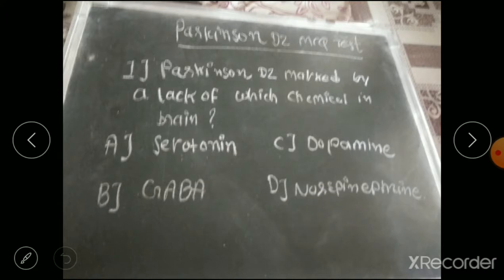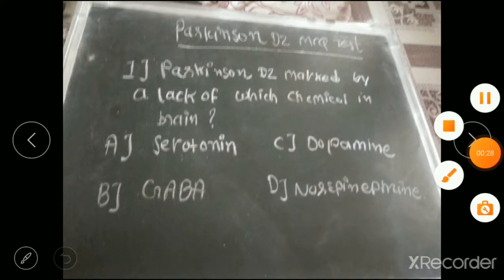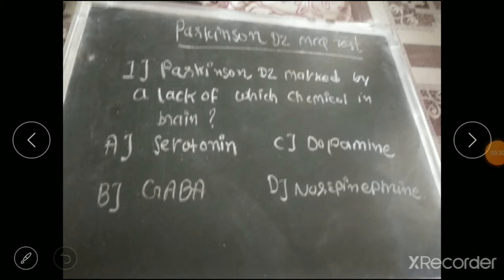So the first MCQ: Parkinson disease is marked by a lack of which chemical in the brain? Option A serotonin, option B GABA, option C dopamine, and option D norepinephrine. Which chemical leads to Parkinson?